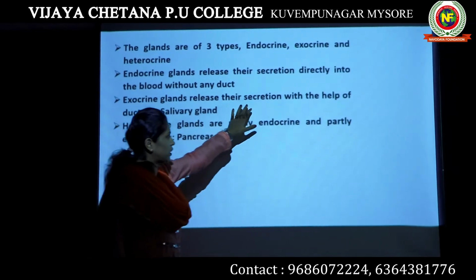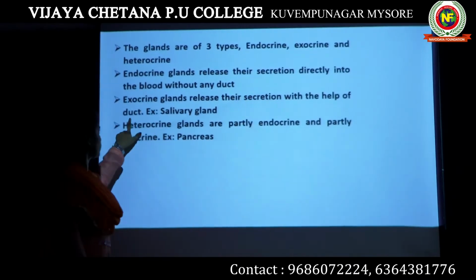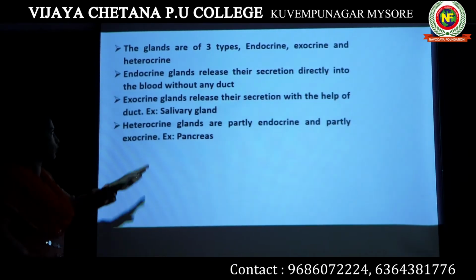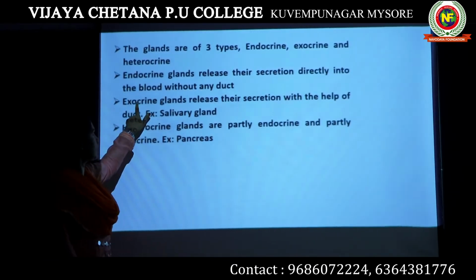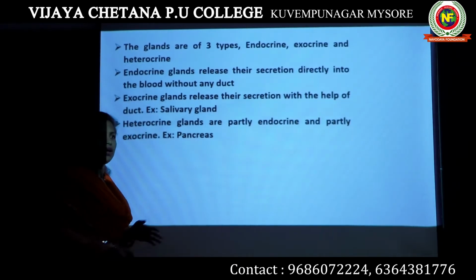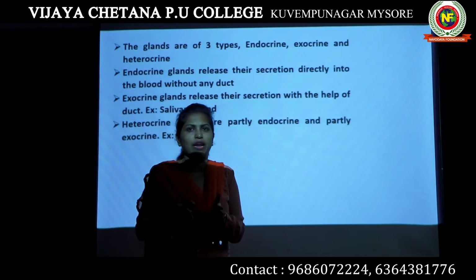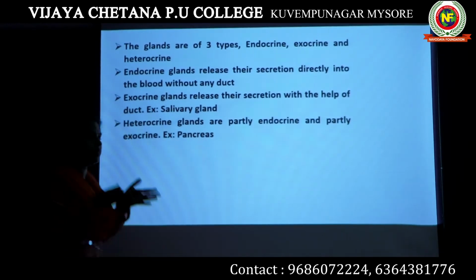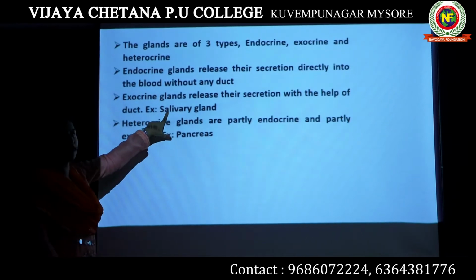They release their secretion with the help of a duct. So there is a passage system which actually carries their secretion. Such glands are known as exocrine glands. An example is the salivary gland. When the salivary glands produce saliva, the saliva passes through the salivary duct. There is a duct which carries the secretion.